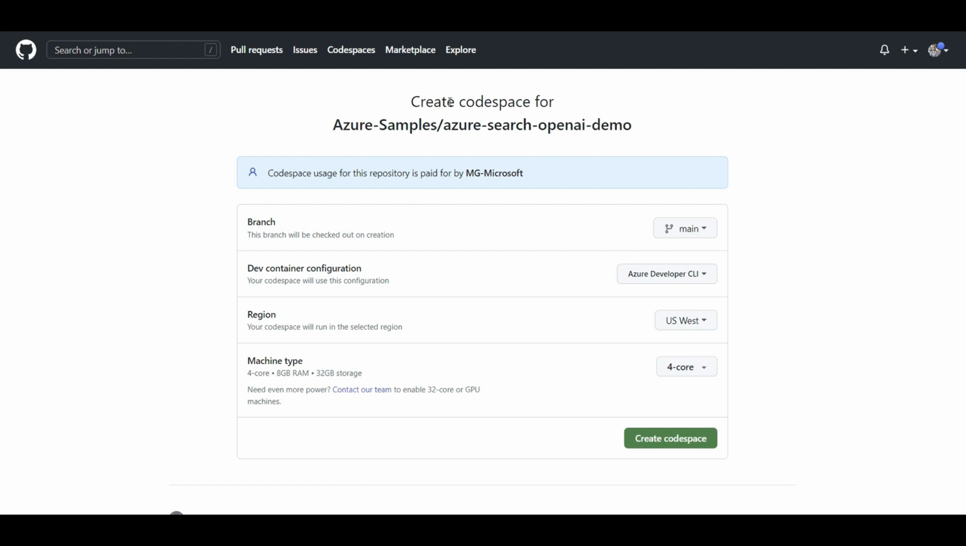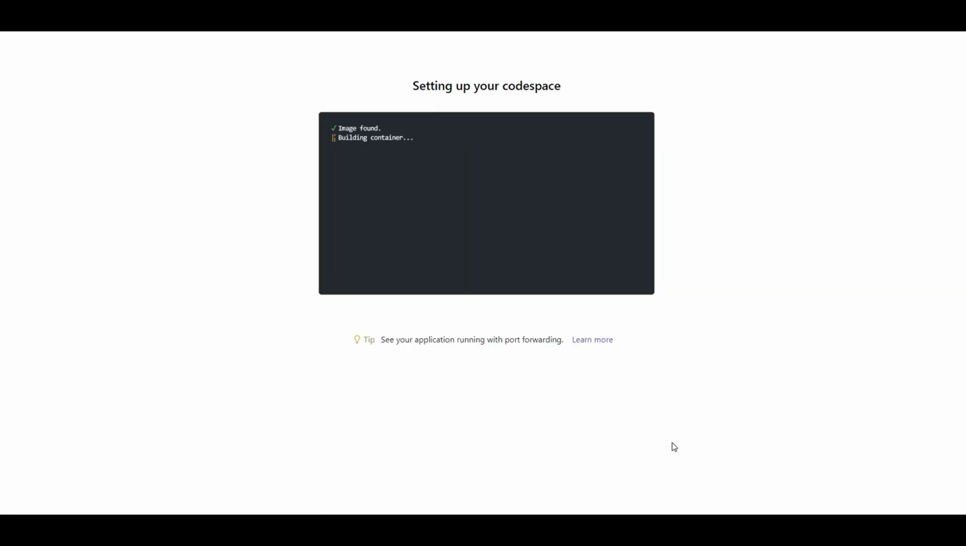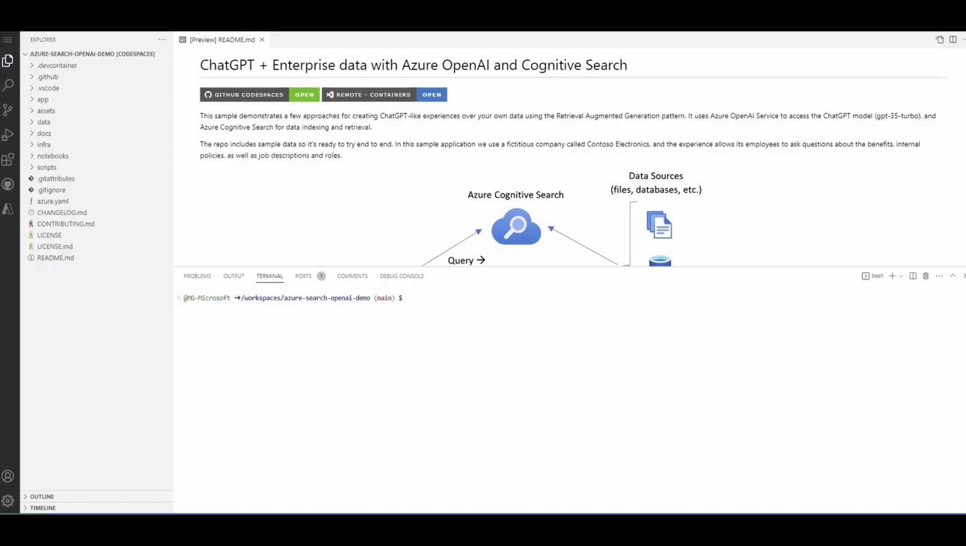It is telling me that it is creating a codespace for deploying this repo. It will need a 4 core 8 gigabyte machine type. I'll go with as is and create codespace. It might take a couple of minutes. That's a similar time that it took for me, because it needs an image to build in the container and launch that server. So I'm gonna pause recording, and as soon as this part is done, which should be just a couple of minutes, I'll resume recording.